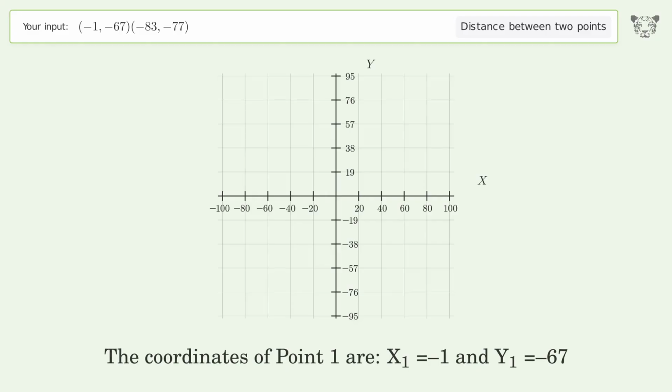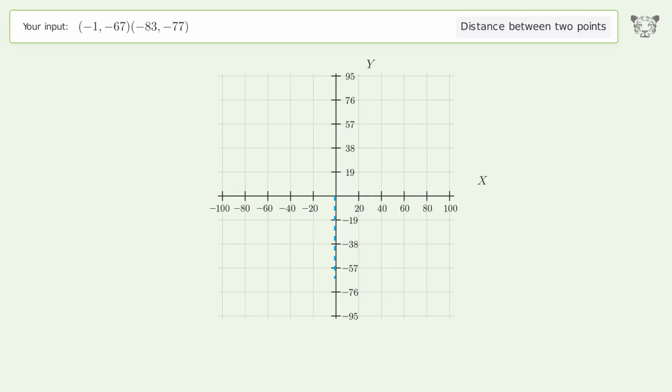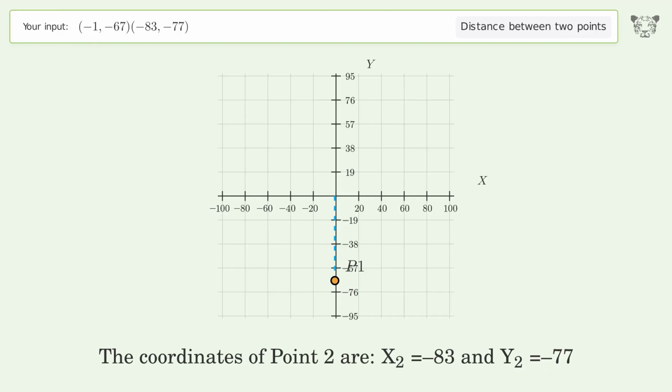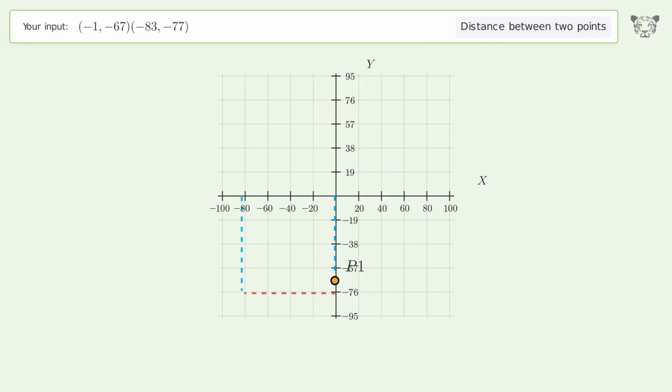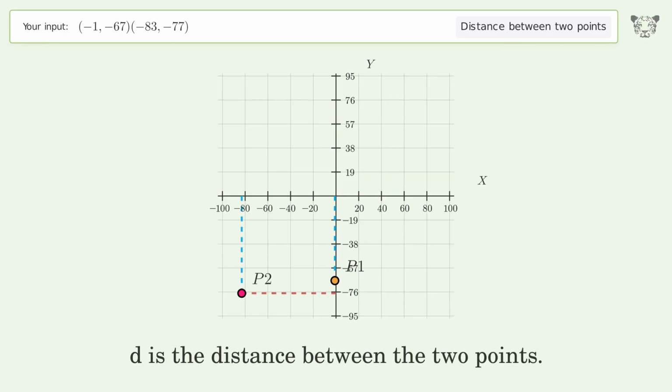The coordinates of point 1 are x1 equals -1 and y1 equals -67. The coordinates of point 2 are x2 equals -83 and y2 equals -77. D is the distance between the 2 points.